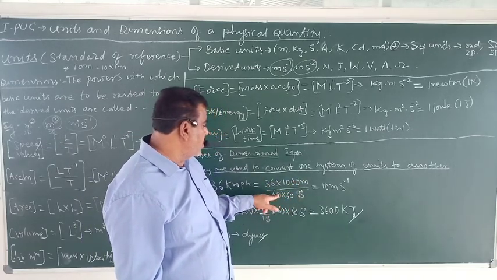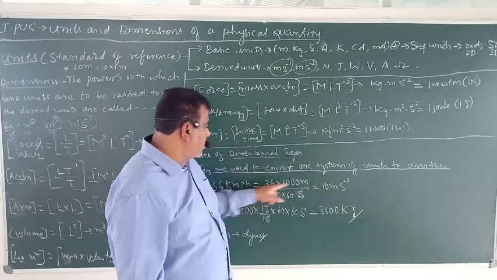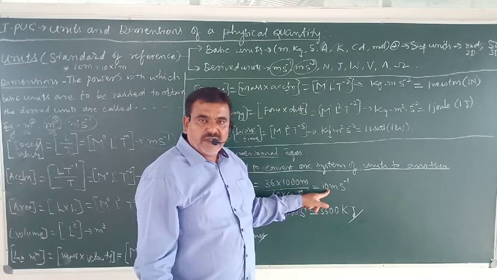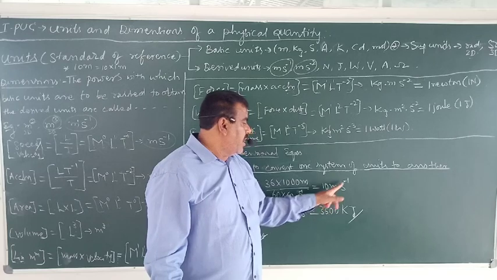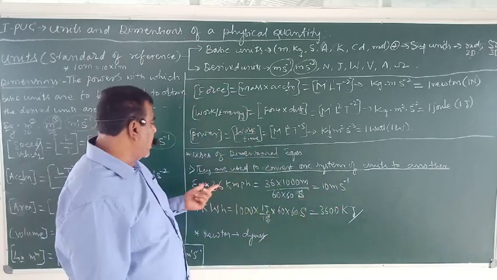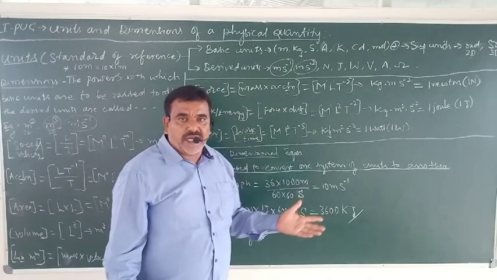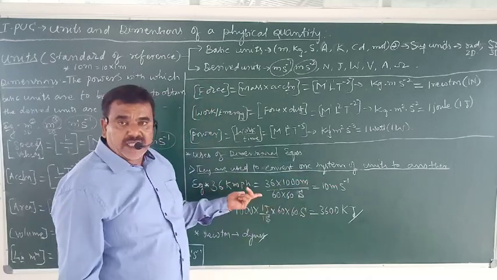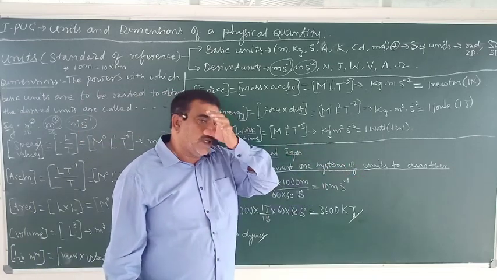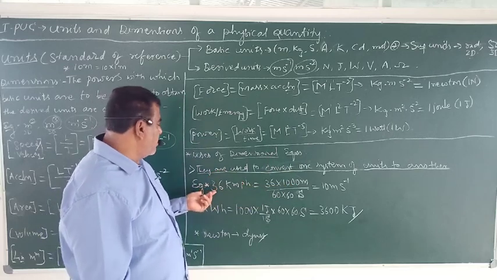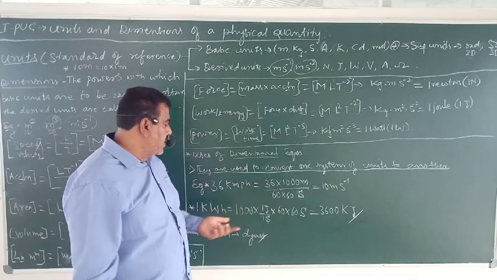Therefore 2 zeros go, and we are left with 10. 36 kilometer per hour is nothing but 10 meter per second. Similarly, 18 kilometer per hour is 5 meter per second, and 72 kilometer per hour is 20 meter per second. We should have all these things at our fingertips, so that we can solve some of the NEET and CET questions in future.